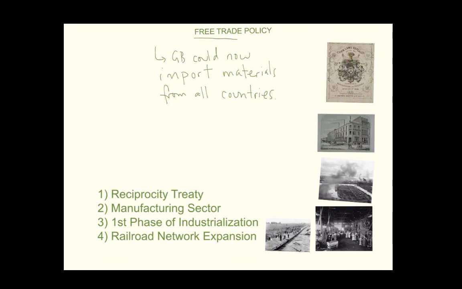One of the impacts that it had was, if you look down here, the Reciprocity Treaty that was signed. The Reciprocity Treaty took place between United Canada and the United States. So once Great Britain abandoned protectionism and went into free trade policy, you now saw United Canada look to the United States to become its major trading partner. The Reciprocity Treaty basically took off a tax that would have been charged prior to free trade policy. And basically, for 12 years, Canada and the United States did business, trading raw materials at a huge rate, okay?